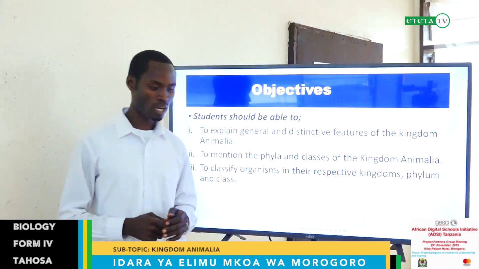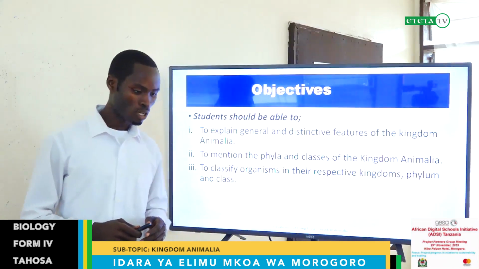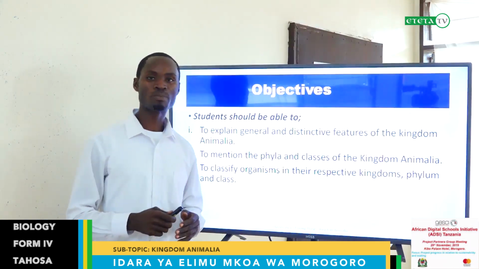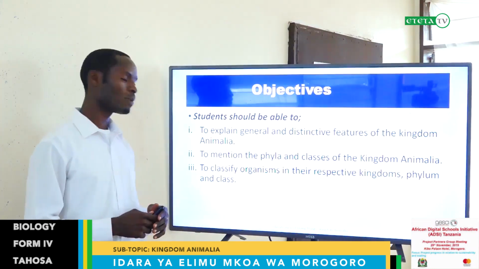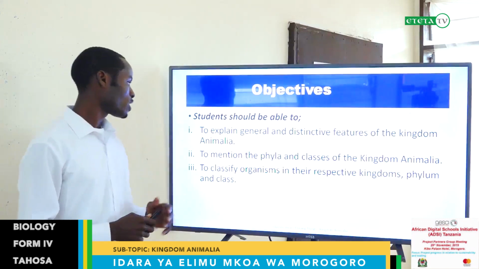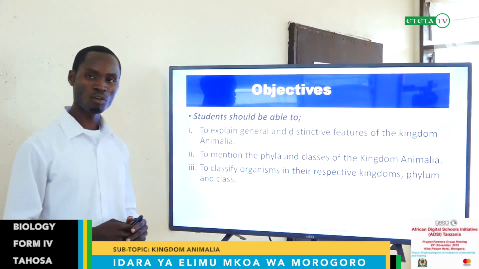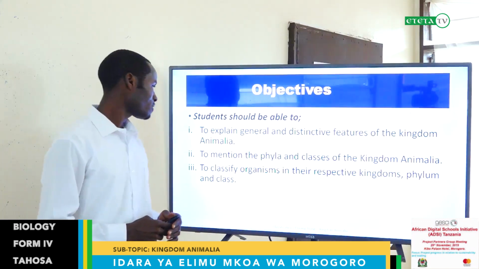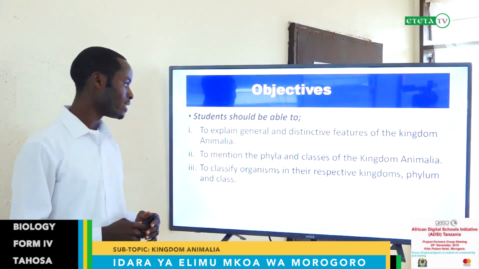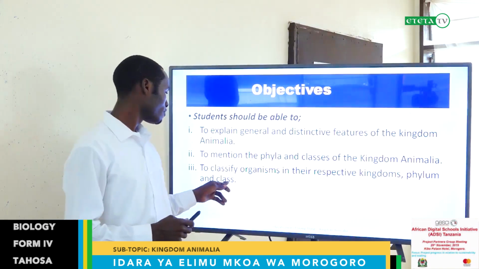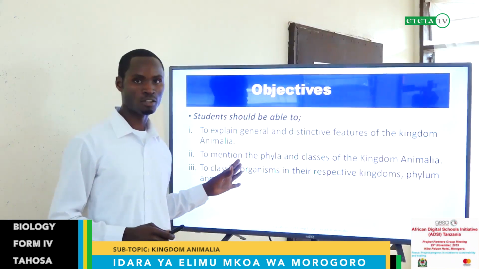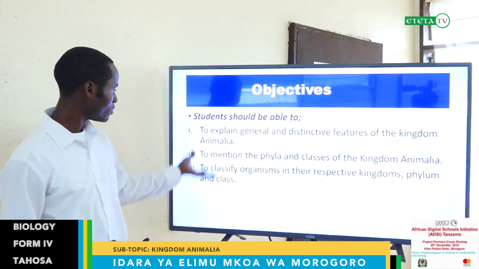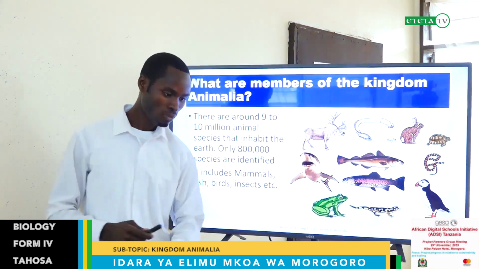The objective of this topic is to understand or to explain general and distinctive features of the Kingdom Animalia, to mention the phyla and the classes of the Kingdom Animalia, to classify organisms in their respective kingdoms, phyla, and the class. After the end of this lesson, you must be able to understand all this.